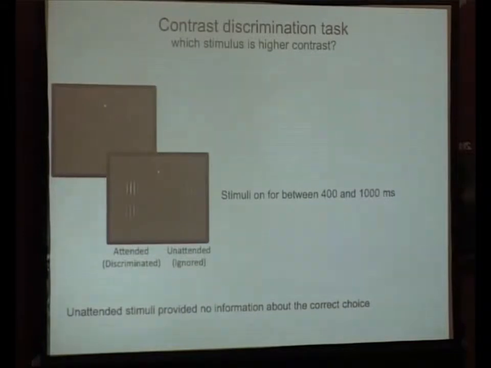So to make sure that the animal wasn't ever using these unattended stimuli to help his judgment, we counterbalanced everything so that he couldn't use these stimuli to compare against these. So the unattended stimuli could be of a higher contrast, of the same contrast, or of a lower contrast than the correct answer on the attended side.